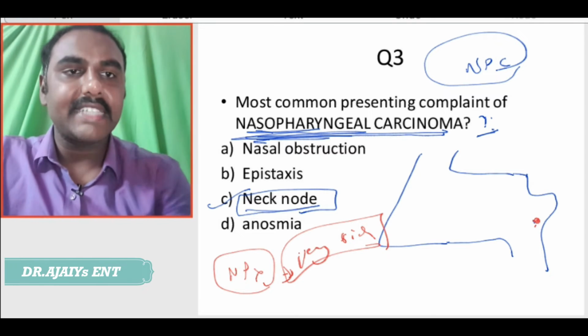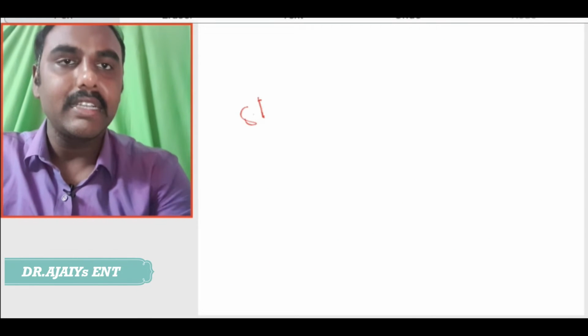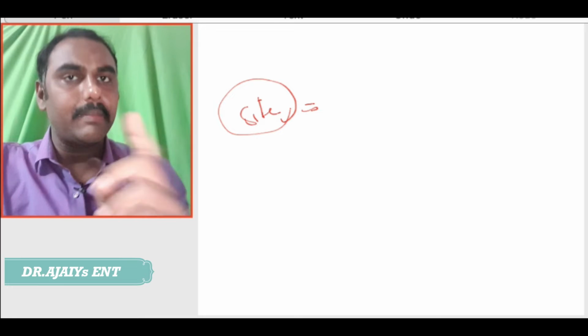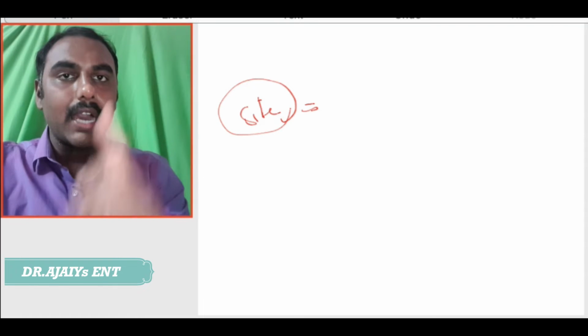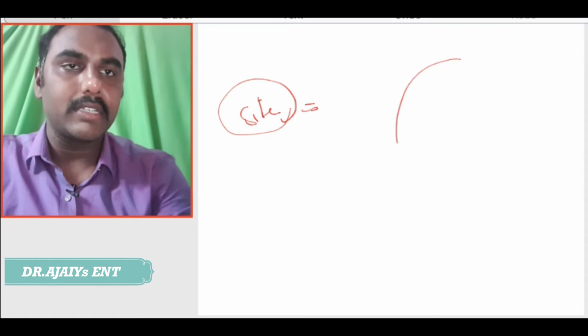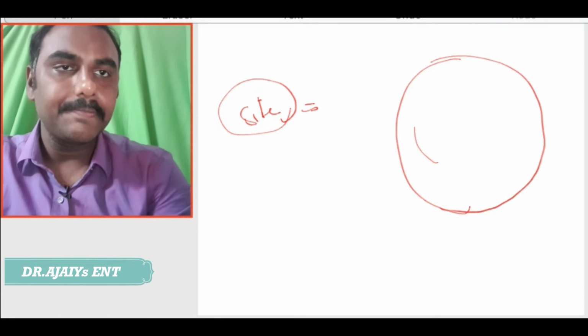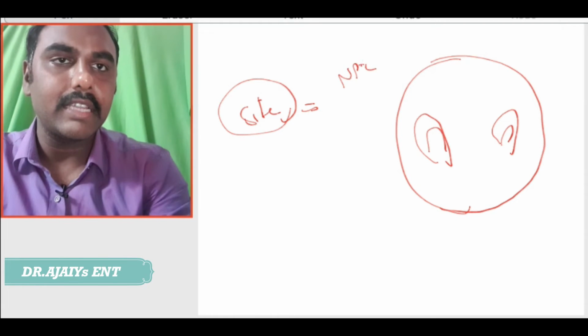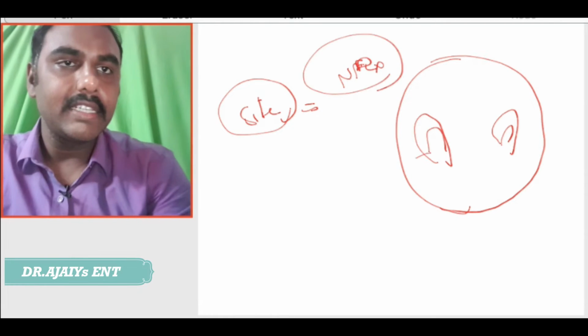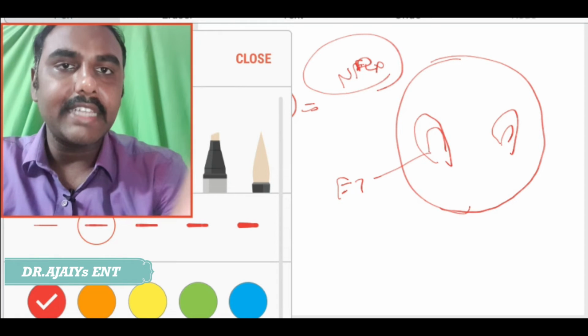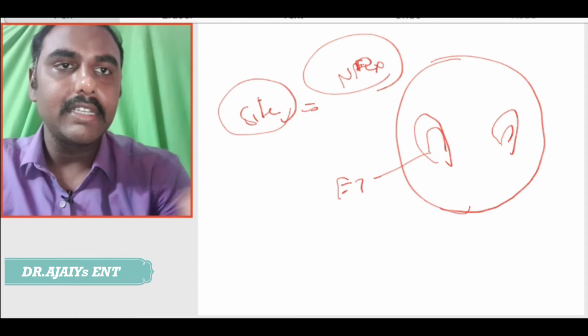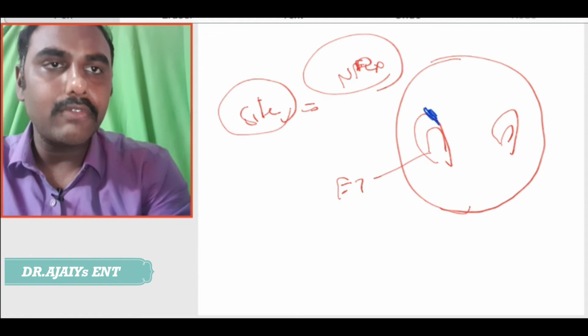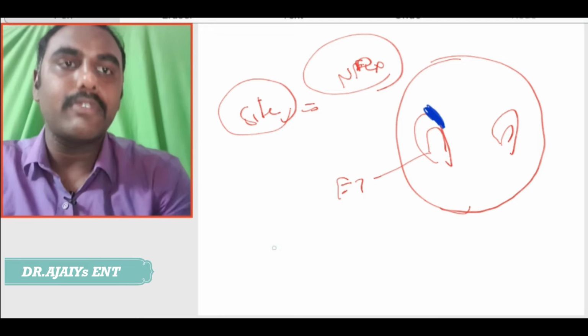What is the site of origin of nasopharyngeal carcinoma? Again, we need to have that in mind, that is again a repeated MCQ. Where does it arise? This is a picture of the nasopharynx. This is a eustachian tube. The site of origin is the fossa of Rosenmuller area.